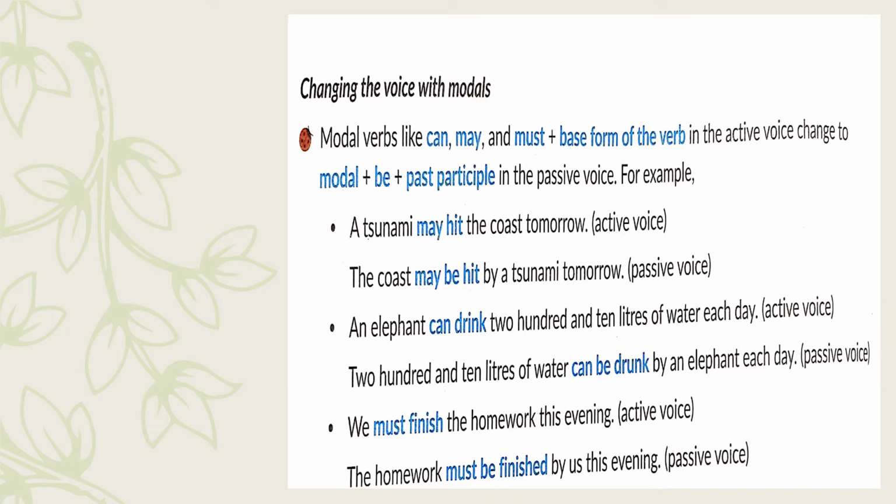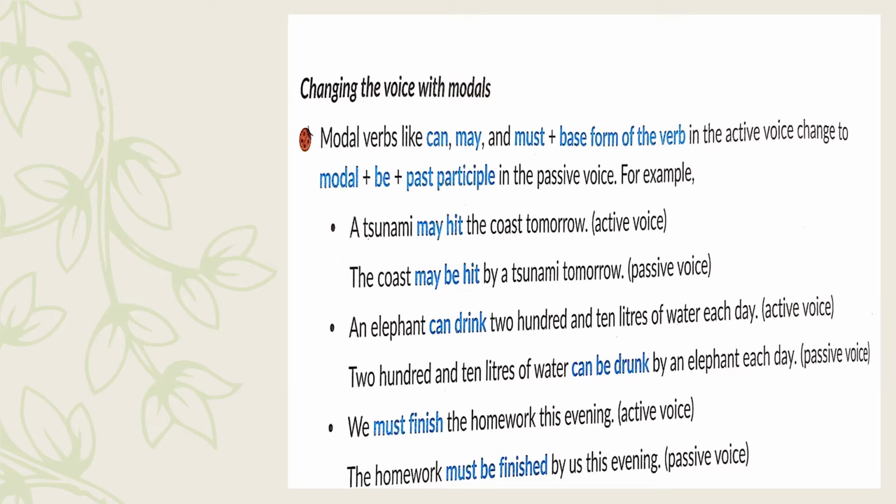For example, look at this. A tsunami may hit the coast tomorrow. So the coast may be hit by a tsunami tomorrow. What did we do here? The object becomes the subject. The modal remains the same. But right before the base form of the verb, we have introduced the word be, and we are also using the past participle of that verb, and hence now the active changes into passive.